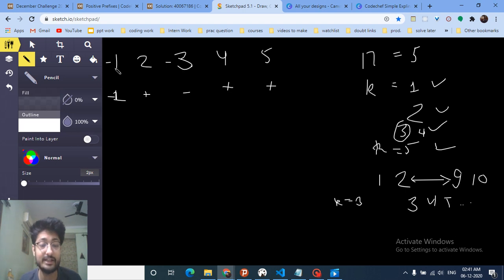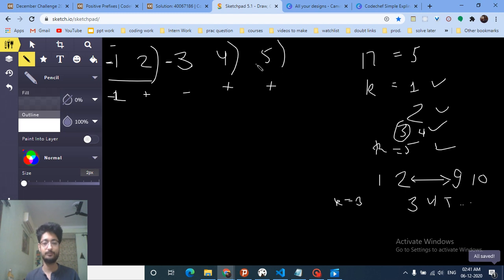If I put just 2 signs negative, then I can get 3, because for every 2, if I put 1 negative, the other number will compensate for it. So this will become negative, this will become positive. Now for these two elements, I have 1 negative and 1 positive. If I do the same, again I have 1 negative and 1 positive. Because I don't change the sign, this is positive only. So this is fine. Let's extend this logic into a broader logic.